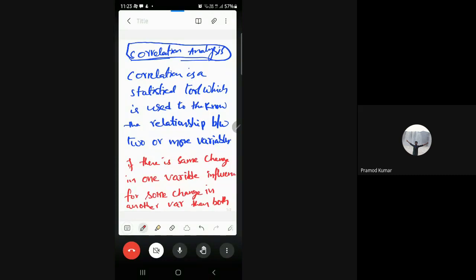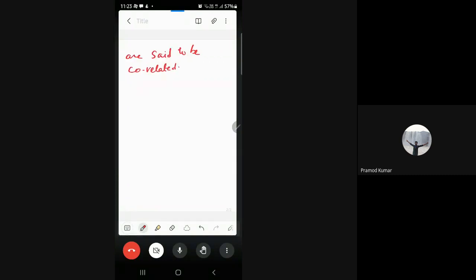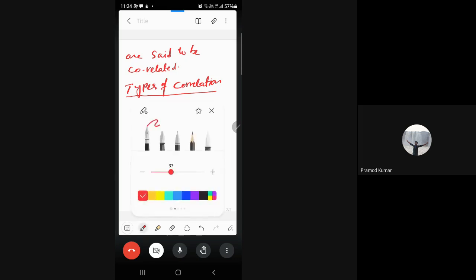Okay. Now let's move to the types of correlation. So basically, there are three types of correlation.